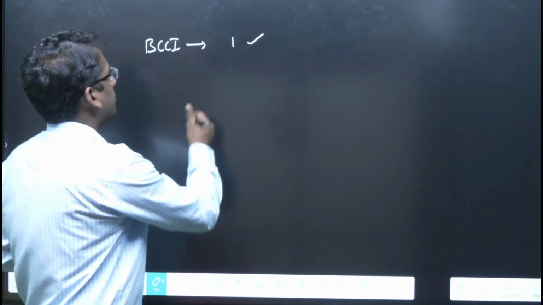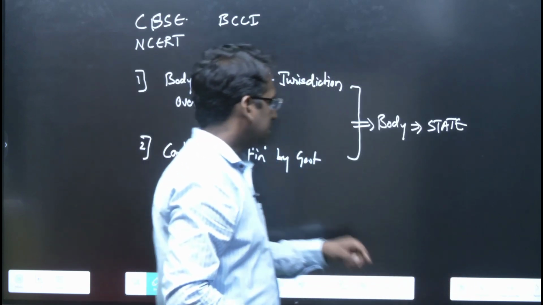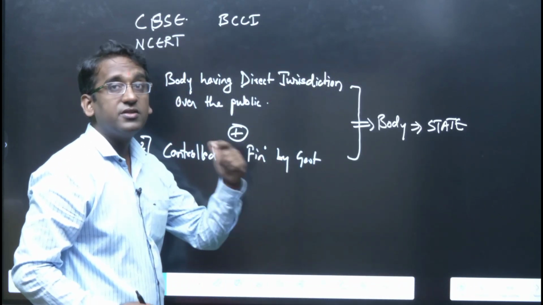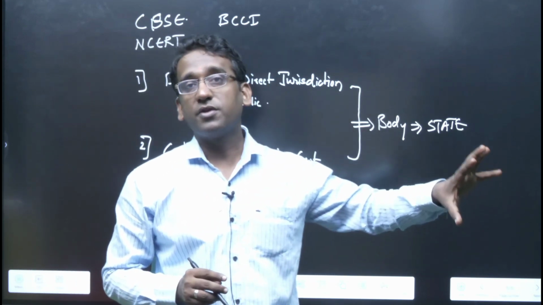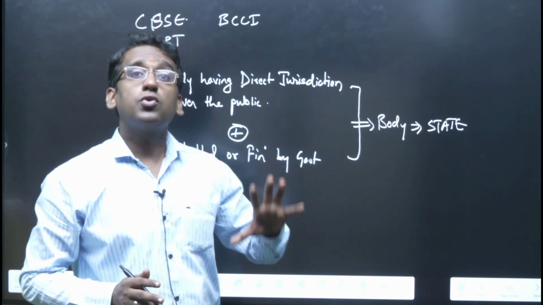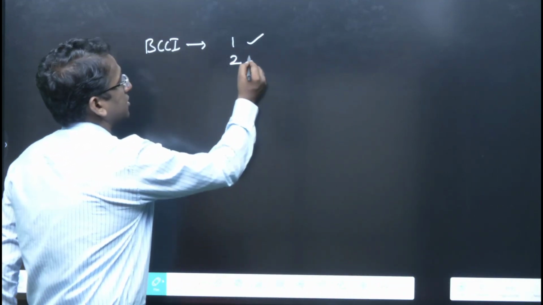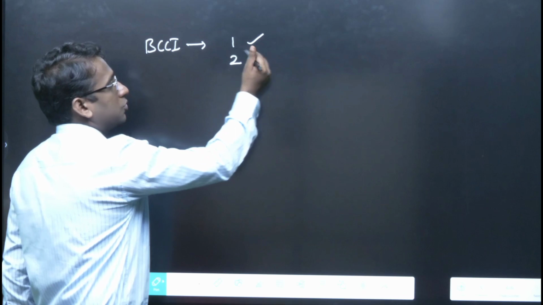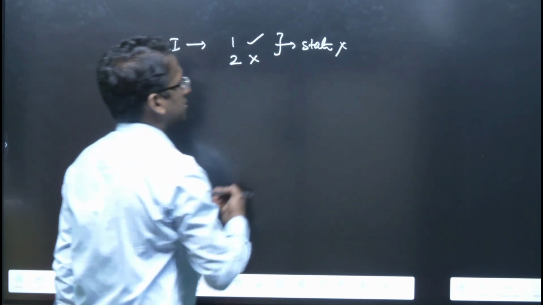Okay? Now, what about the second condition? Is BCCI controlled by the government or financed by the government? The answer is no. Government has no control over BCCI. It is completely a private independent body and it is also not financed by the government in any way, right? So the second condition is not fulfilled. Because both of these two conditions are not fulfilled, it is not a state, right?